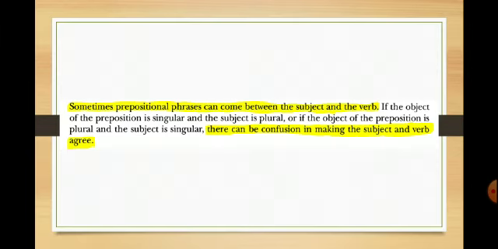Sometimes prepositional phrases can come between the subject and the verb. If the object of the preposition is singular and the subject is plural, or if the object of the preposition is plural and the subject is singular, there can be confusion in making the subject and the verb agree.